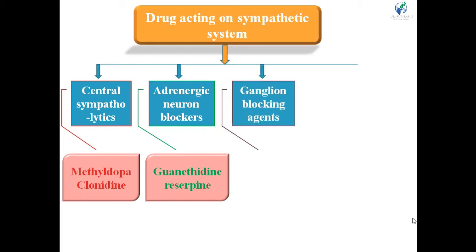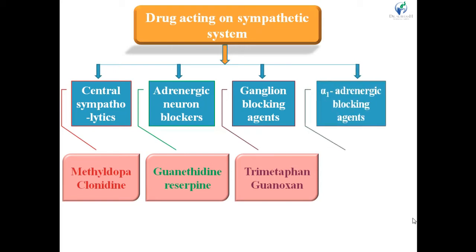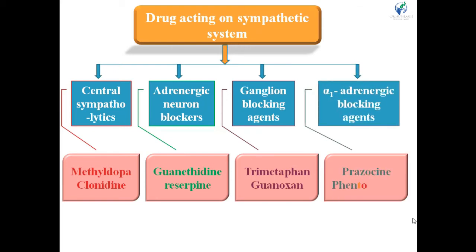Third subclass is ganglionic blocking agents. Examples are trimethaphan and guanoxan. Fourth subclass is alpha-1 adrenergic blocking agents. Examples are prazosin and phentolamine. By the names of the subclasses, all are affecting the sympathetic system, that is the adrenergic system.